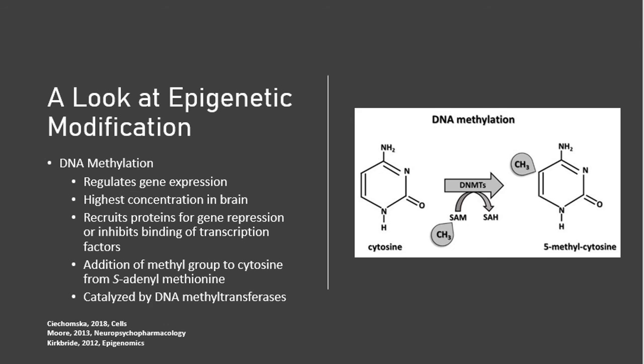If you can see, I included a little bit of a diagram that kind of shows and gives a visual to this addition of the methyl group onto the cytosine. There's also DNA demethylation, which is the removal of that methyl group from cytosine so that the gene can be expressed. If this process goes awry and methylation or demethylation doesn't occur properly or at all, DNA can be incorrectly expressed or not expressed, and this expression or lack thereof can show itself often in the form of mental illnesses, especially if it's going awry in the brain.